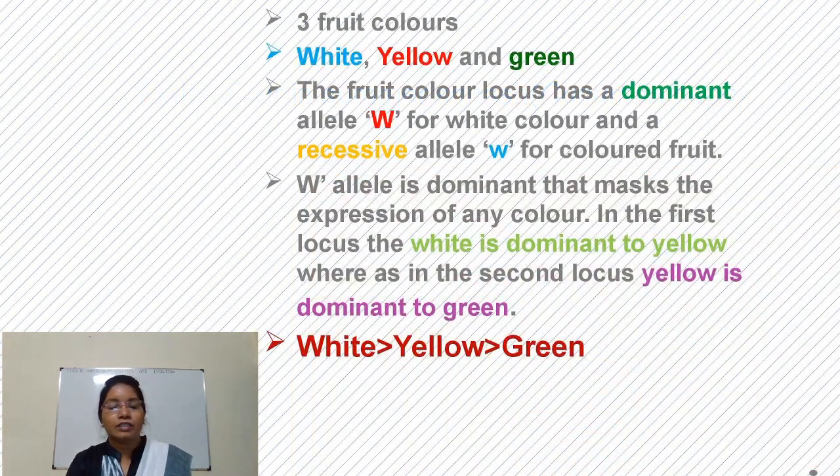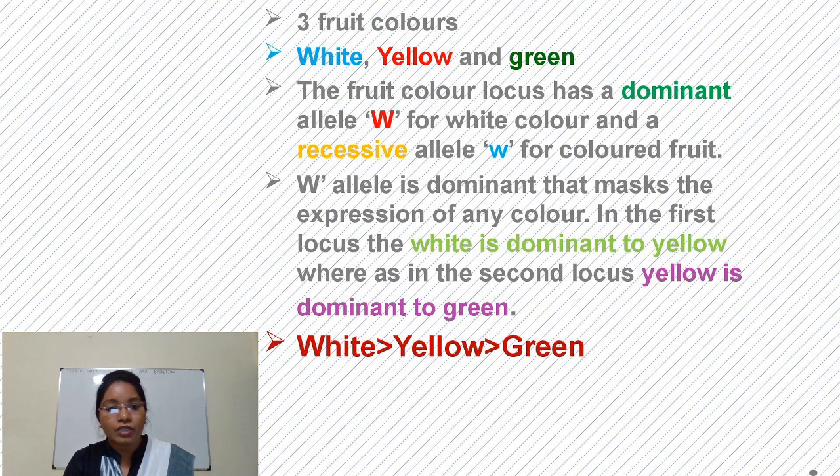In summer squash, there are three types of fruit colors. One is white, second is yellow, and third is green. The fruit color locus has dominant allele capital W for white and recessive allele small w for colored fruit. Capital W is dominant and suppresses expression of any other color.